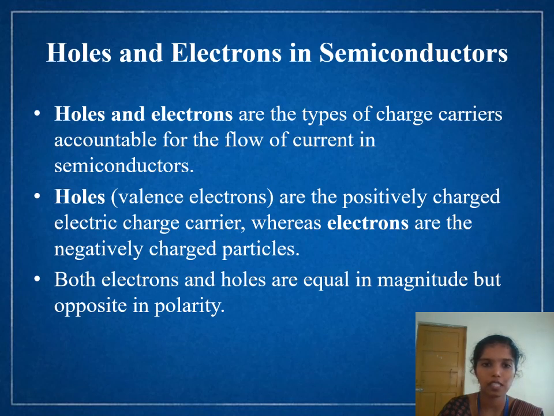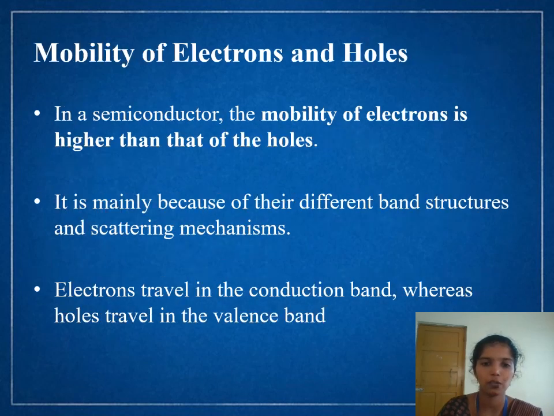Holes and electrons in semiconductors. Holes and electrons are the types of charge carriers accountable for the flow of current in semiconductors. Holes are the positively charged electric charge carrier, whereas electrons are negatively charged particles. Both electrons and holes are equal in magnitude but opposite in polarity.